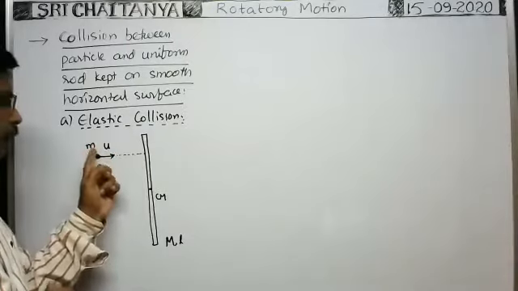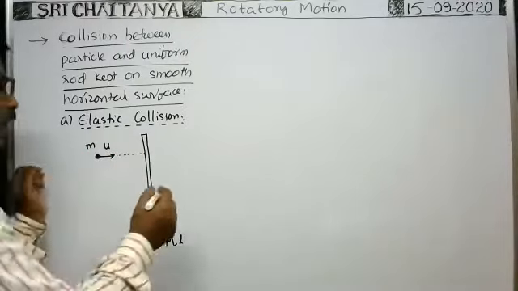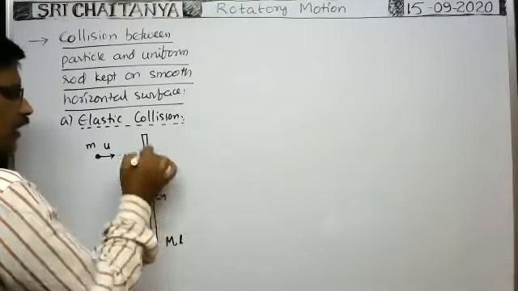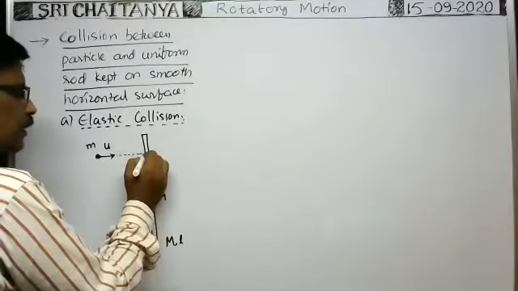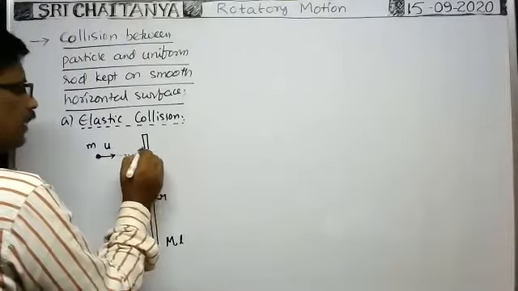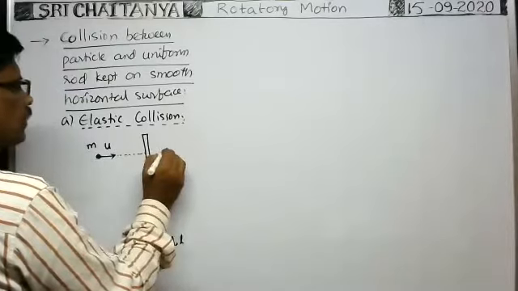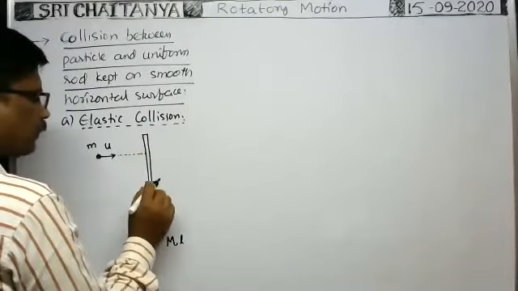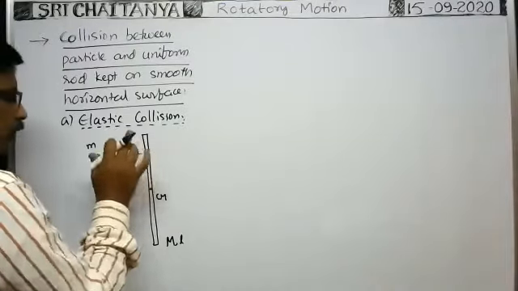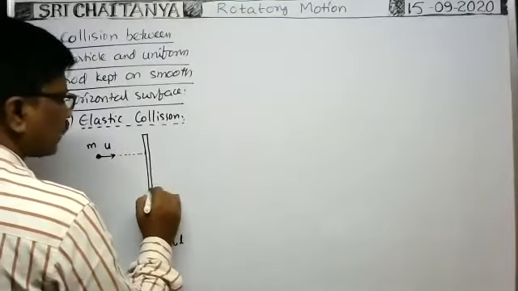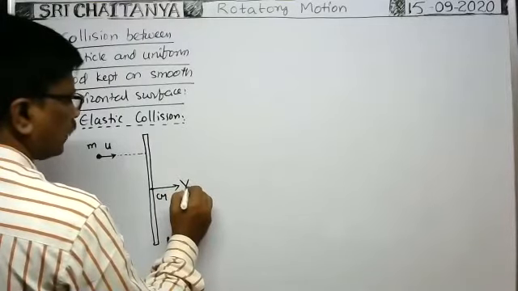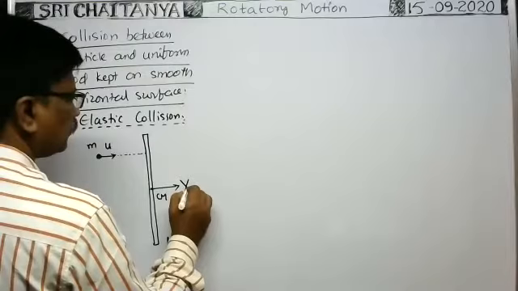Due to that, the velocity of the particle decreases and the velocity of this point of the rod increases. Initially, it is at rest. As the rod is initially at rest, this point of the rod is also at rest. But whenever this particle collides with this one, immediately this point starts moving with a certain velocity in this direction. At the same time, as this particle exerts some force on the rod here, that force acts at the center of mass, and the center of mass also travels in the forward direction with a velocity VCM, that is V2.